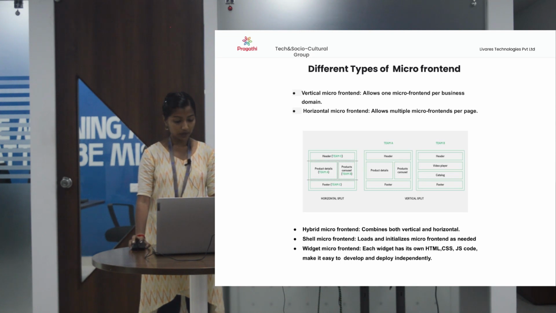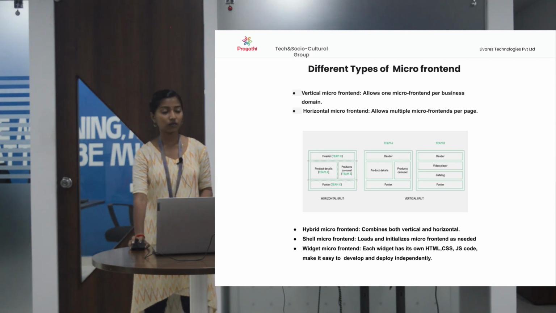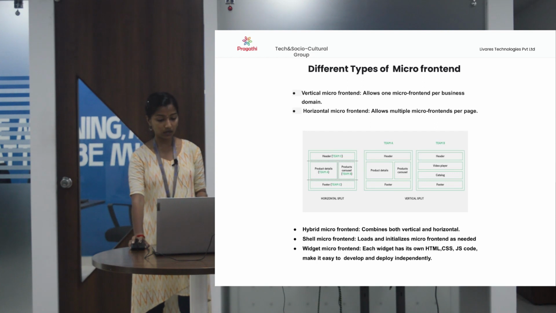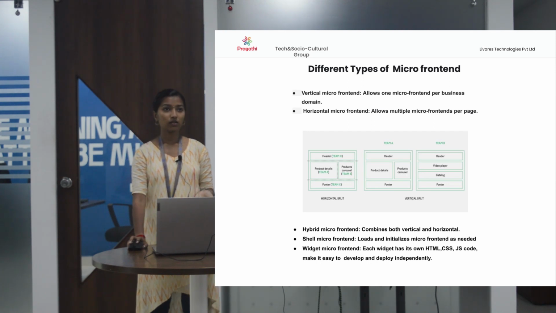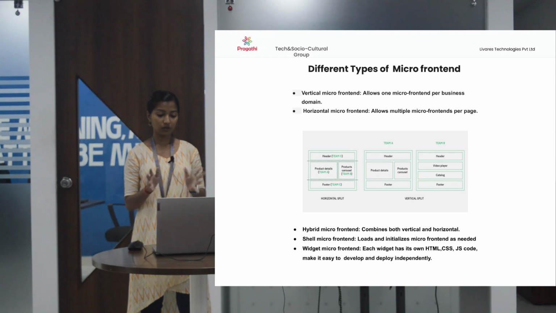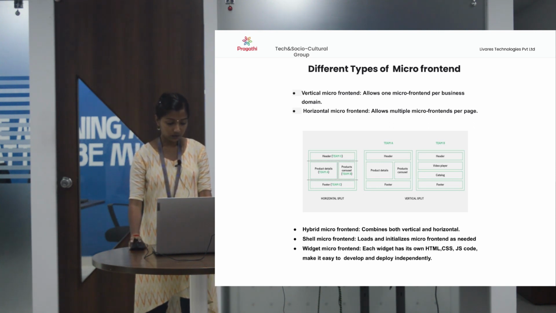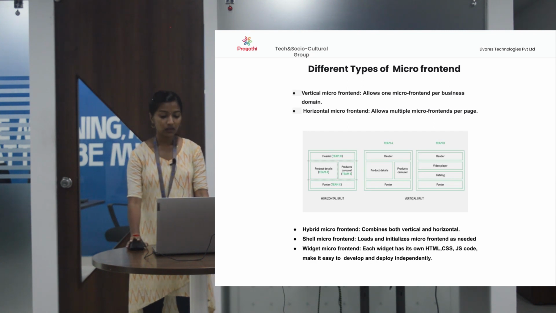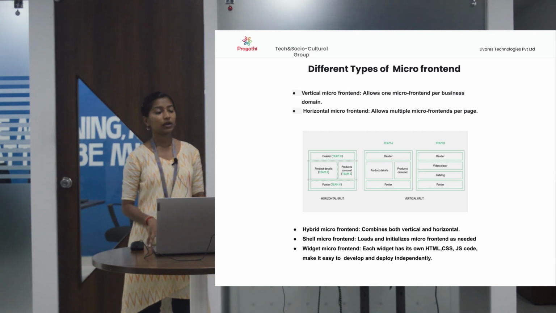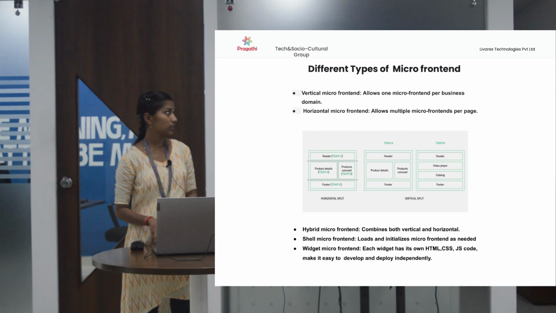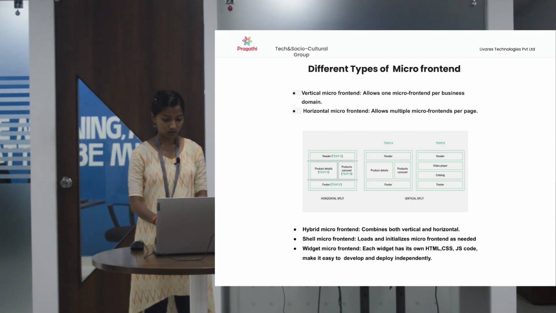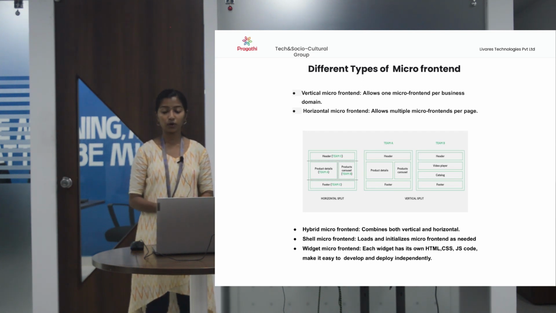Third one is hybrid micro frontend, which combines both vertical and horizontal types. Shell micro frontend loads and initializes micro frontends as needed. So a shell micro frontend is like that. First loading page will look like the shell micro frontend. And another one is widget micro frontend. Each widget has its own HTML, CSS and its related JavaScript code. So it is easy to deploy and develop.